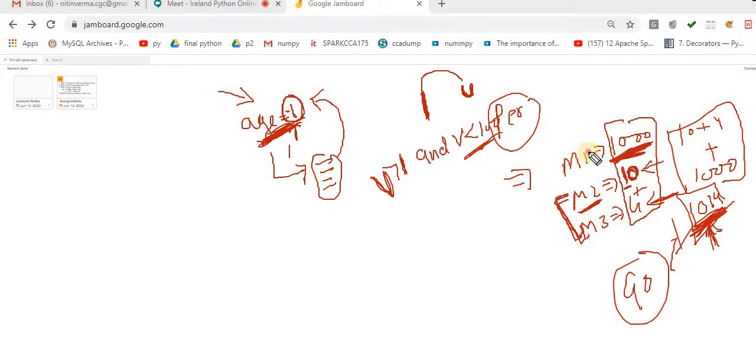Then you are supposed to process this value. Otherwise, in front of the user, you have to give the message, this is not a valid value. That means you have to take care of this kind of scenario, and this type of programming is called a generalized solution. This is one example.